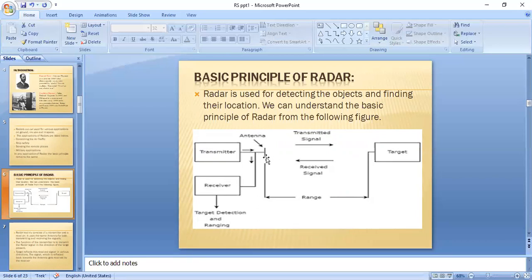Here we have a radar and here we have a target or an object. The target may be a person, an aeroplane, a ship, or a vehicle.